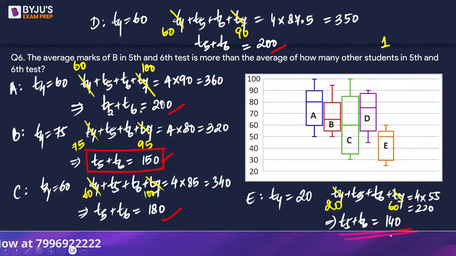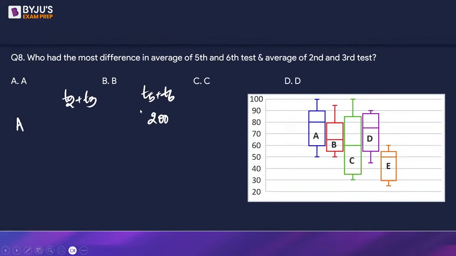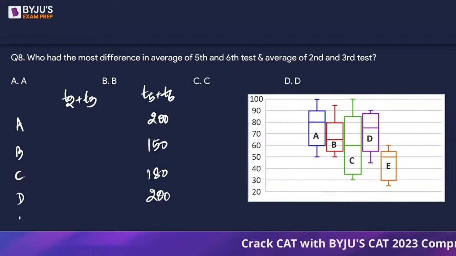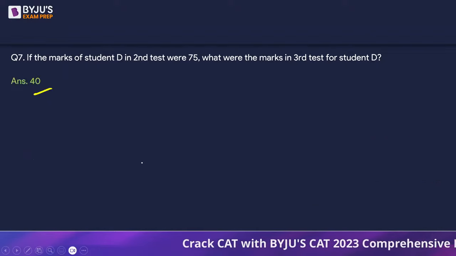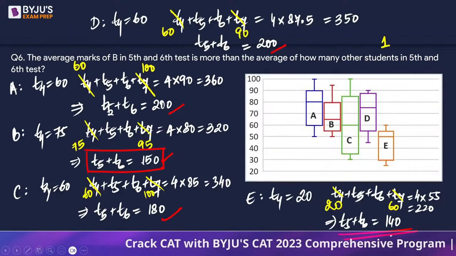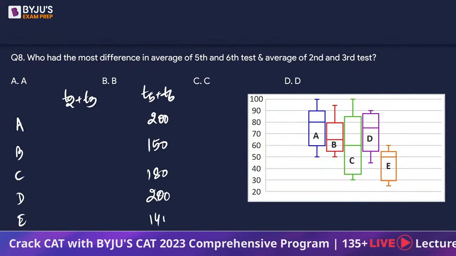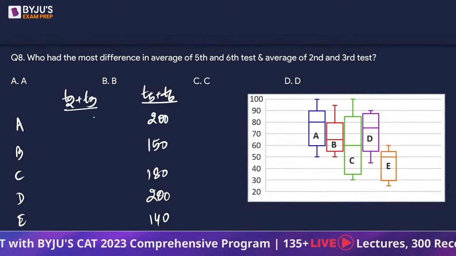And then for B, it was 150, C was 180. As far as I remember, D was 200 and E was 140, right? Sum of the marks in T5 and T6.